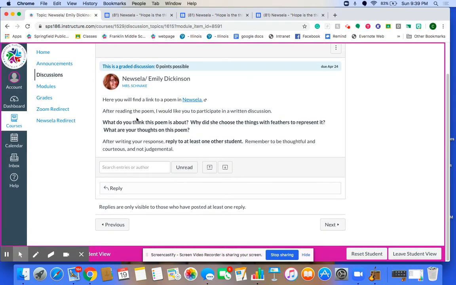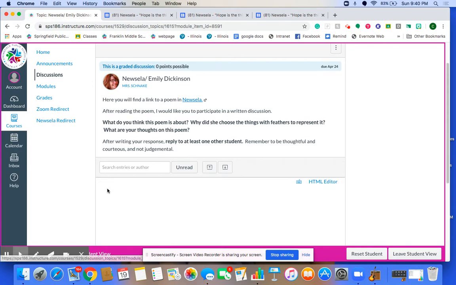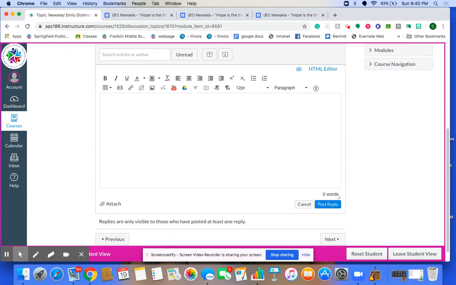Now, here are your questions again. What do you think the poem is about? Why did she choose things with feathers to represent it? This poem is what's called an extended metaphor because she says hope is a feathered thing. Okay? And it says, what are your thoughts on this poem? Now, in order to answer this, you have to click on the reply button, and it opens up a text box here for you to type in. Okay? So you can type your answer in the text box there, and then you can click post reply.